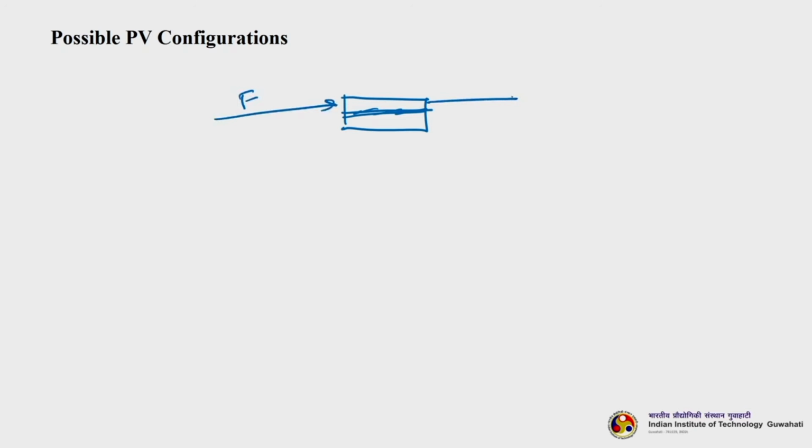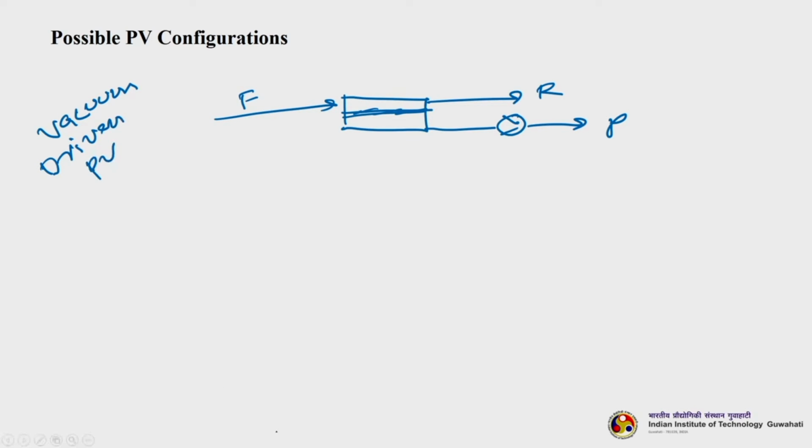So, we will get retentate here. So, we are getting permeate here. Okay. So, this is vacuum driven PV. This is one type, the usual general one basically.